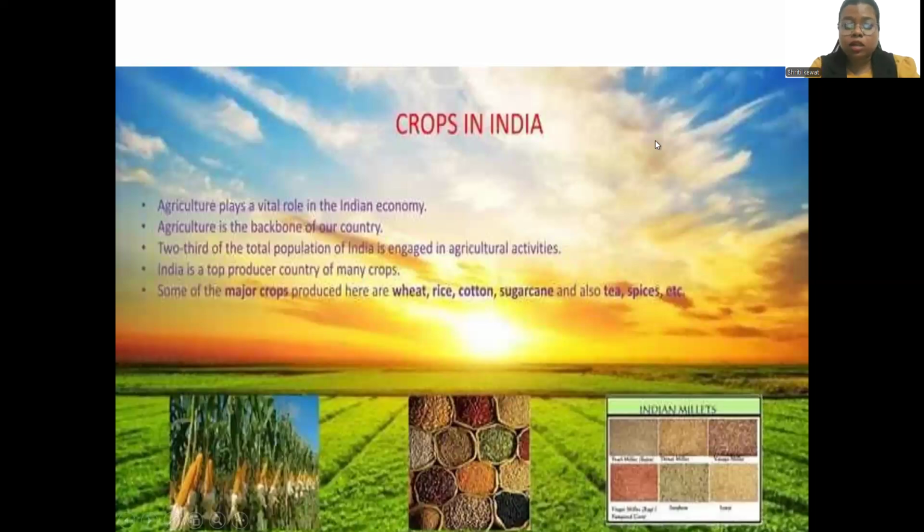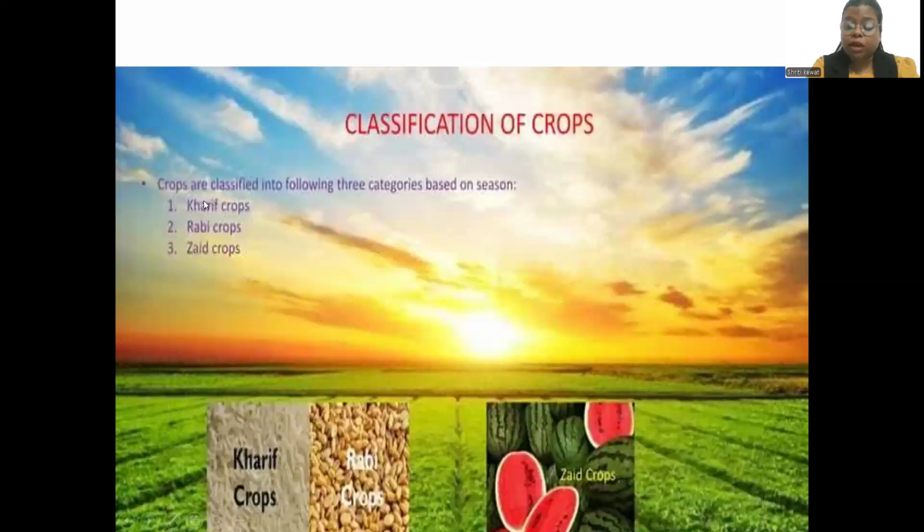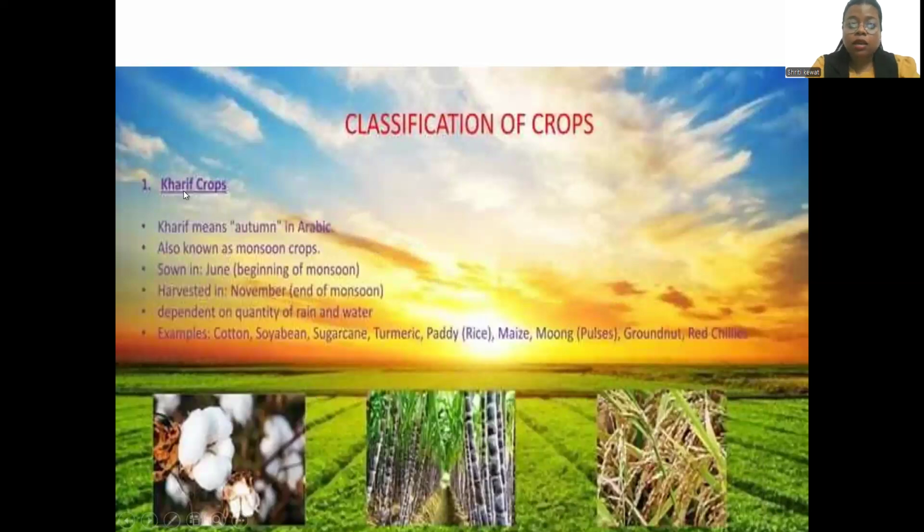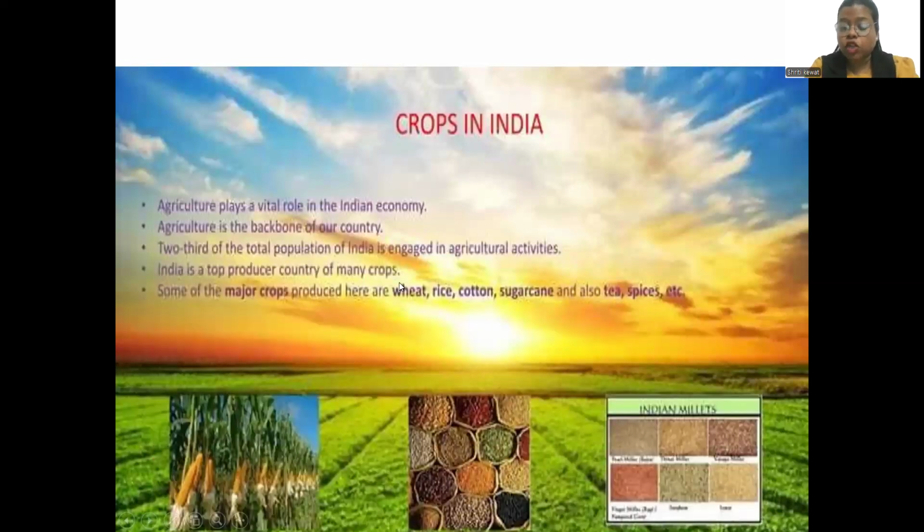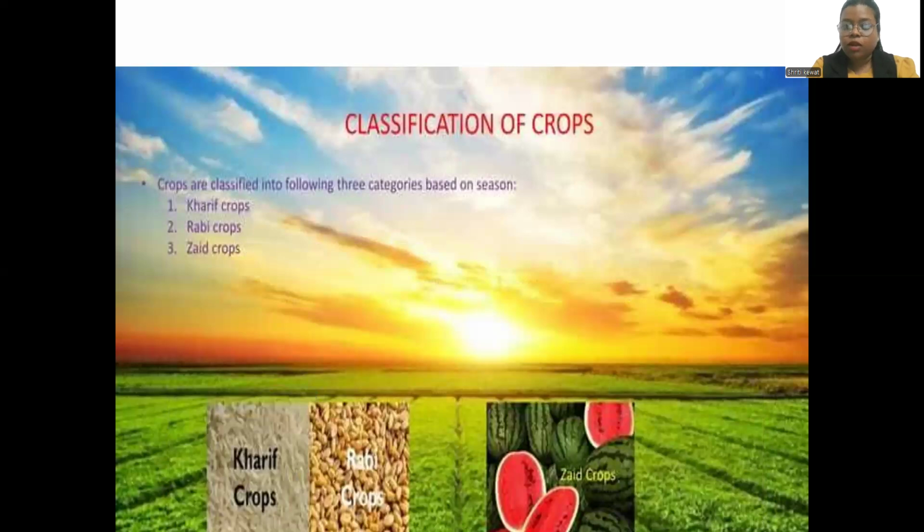So basically, it plays a very vital role in our country, and two-thirds of the population of India is engaged in agricultural activity, right? And India is basically the top producer of many crops. For example, we are ahead with milk, we are ahead with pulses. Some of the major crops are wheat, rice, cotton, sugarcane, and also tea, which India produces in a very good position. So we will be learning about the classification of crops.